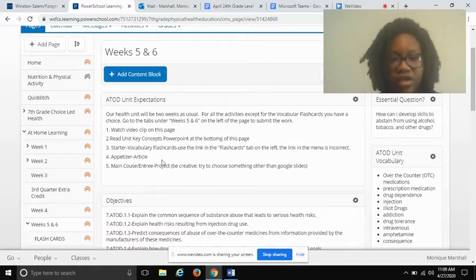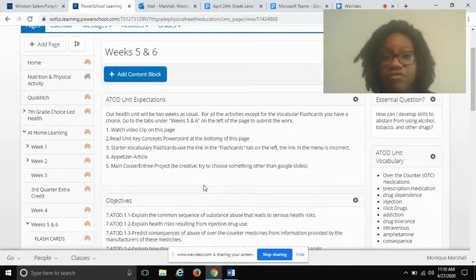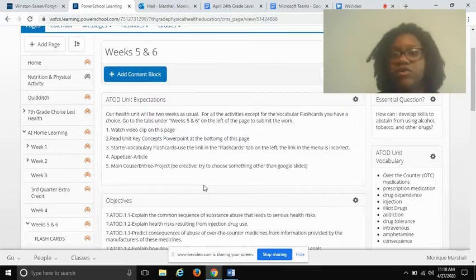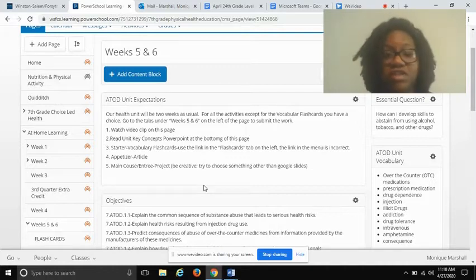I put here, be creative, try to choose something other than Google Slides. Please, I know it's the easiest option, but are y'all not getting a little bit bored with just doing Google Slides over and over again? Try one of the other options. It might be fun. If you think of something else, let me know. If you want to write a poem, do a rap, or create a book or a comic, as long as it has the 10 facts from this unit, just let me know and I'll probably say, yeah, go for it.